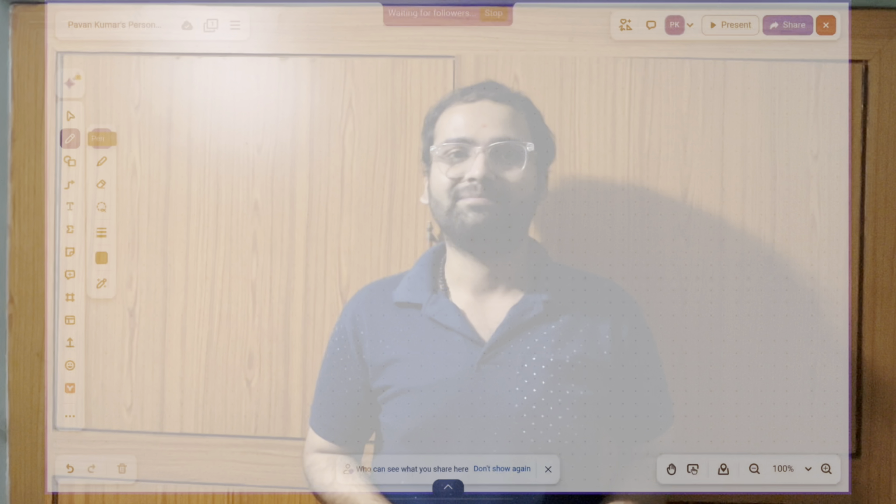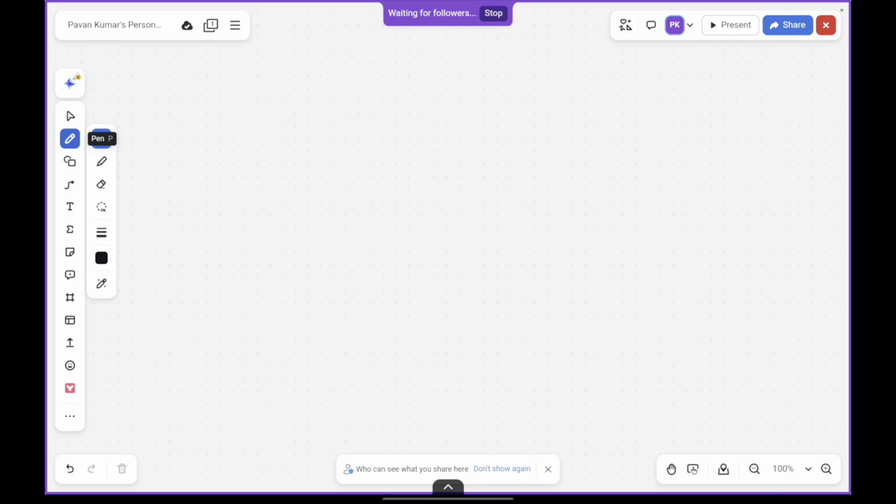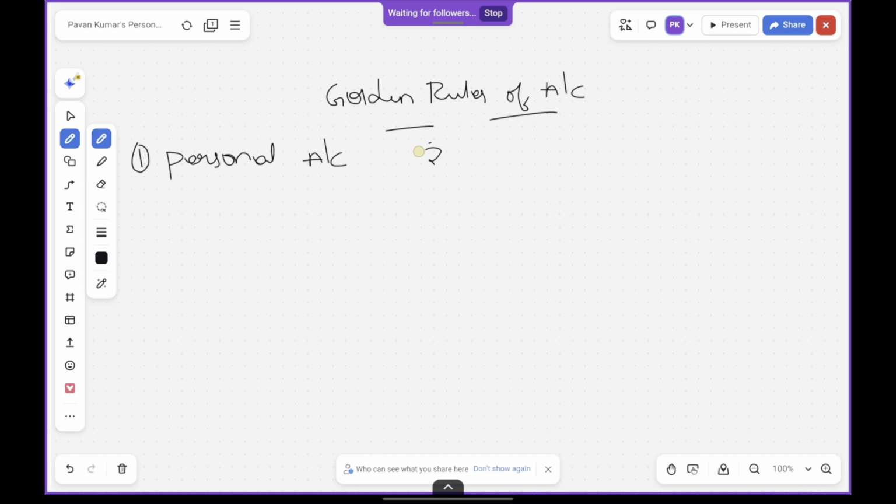Today we'll be learning about the three golden rules of accounting. So, what are the golden rules and why do we call them golden rules? We'll be understanding the golden rules of accounts. There are three golden rules as discussed. One is personal account, the second one is real account, and the third one is nominal account.